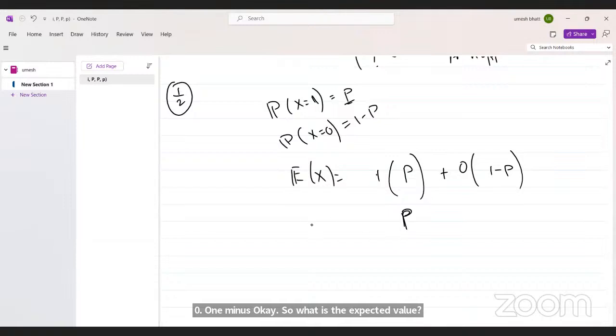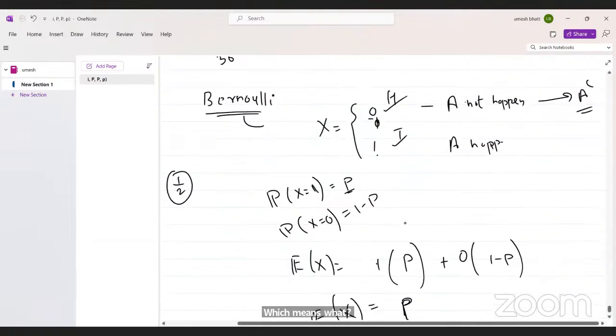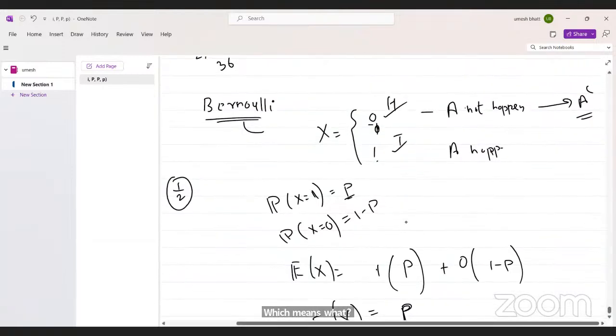Which means what? It is the probability of head occurring.